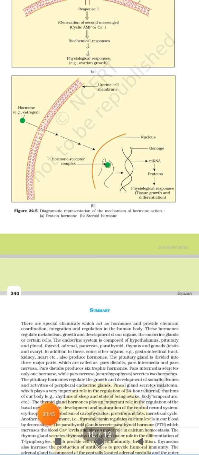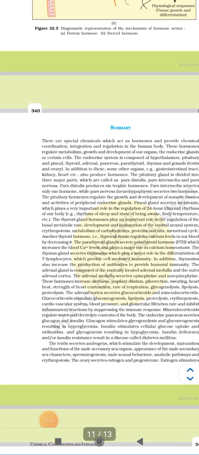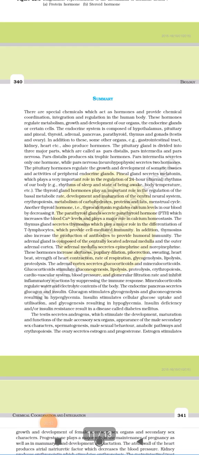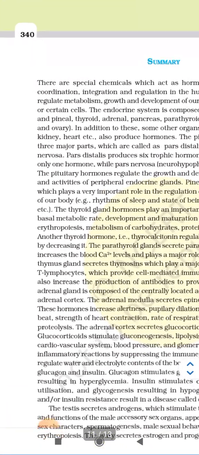Here the summary is also important for your knowledge. Some important points which were not given in the chapter will be given in the summary. Those are very, very important.